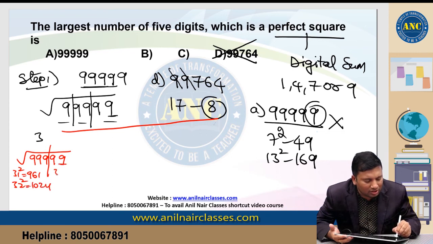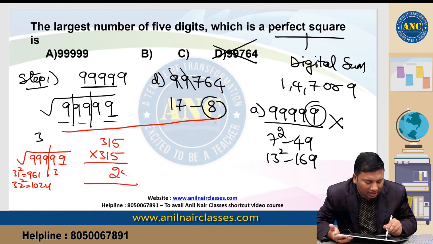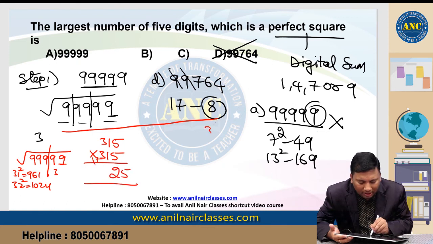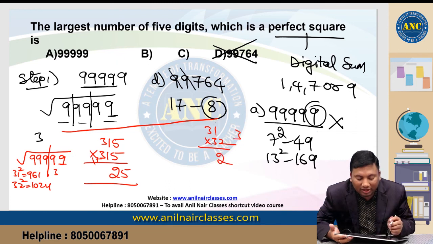So 999 is closer to 31. Let us check the value of 315 square. 5 5s are 25. Add 1. 31 into 32. 32 1s are 32, 32 3s are 96, 96 plus 3, 99. Are you all with me?